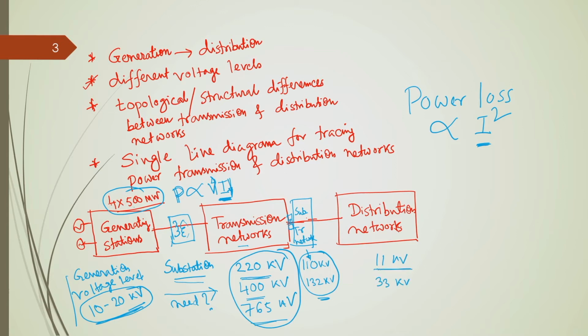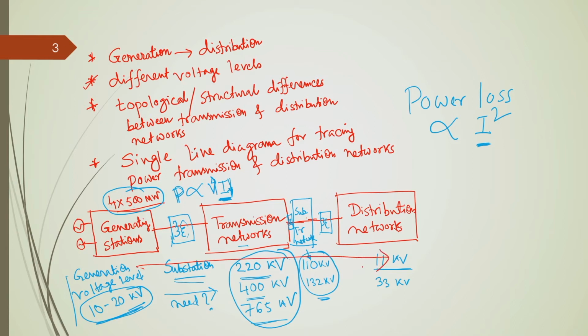Mostly it is 11 kV distribution voltage level that is used in India. Okay. So, in order to change this sub transmission line voltage level to the distribution network voltage level, we need to install another type of switching substation, which will be responsible for transforming this sub transmission voltage level to the distribution voltage level. Okay. So, this is how power flows from generating station to distribution network.